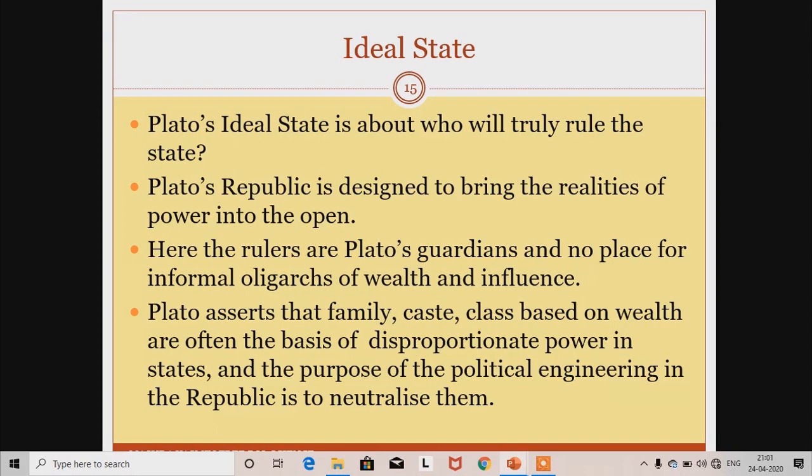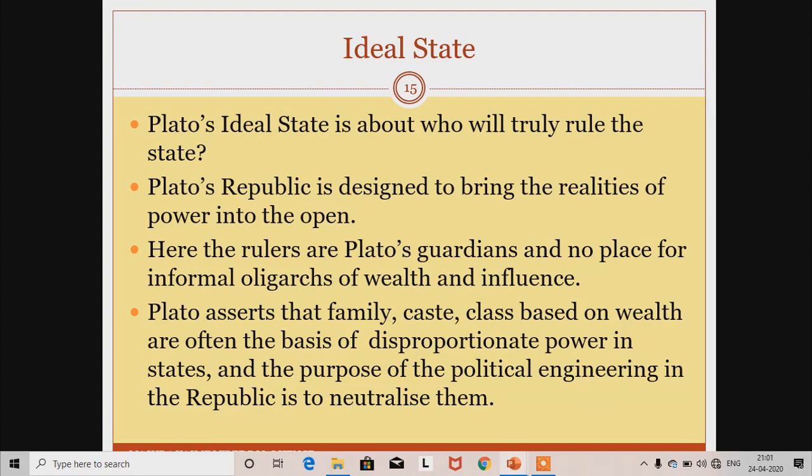Plato's Republic is designed to bring the realities of power into the open, to show where exactly the power will be exercised and by whom. And he is clear here about his rulers. His rulers are the guardians, the just men, and for his guardians there is no place for informal oligarchies of wealth and influence.